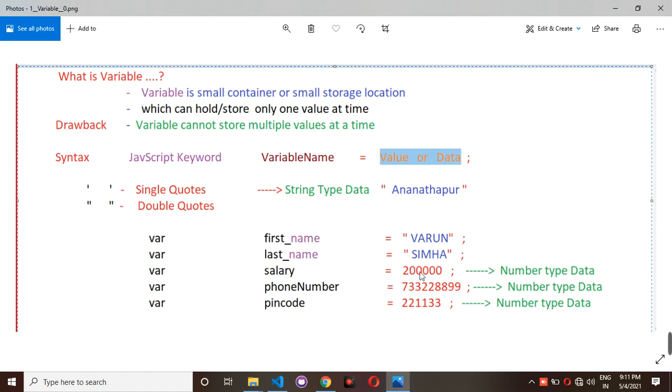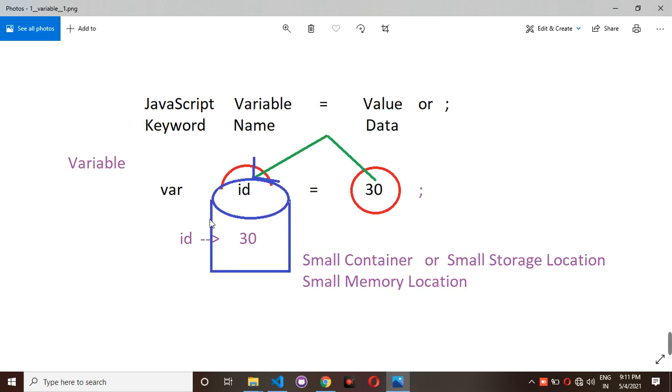In the same way, here we have 2 lakhs, and that 2 lakhs you have stored inside salary. This is a phone number stored inside phone_number, and the pin code number stored inside pin_code_number. For example, consider here we have one JavaScript keyword, that is one var keyword. Then after that we have the variable name called ID. After that we have the equal to, and after equal to we have the value or data.